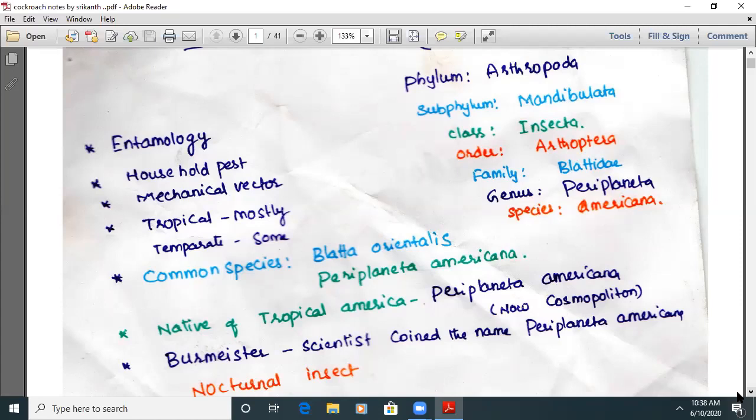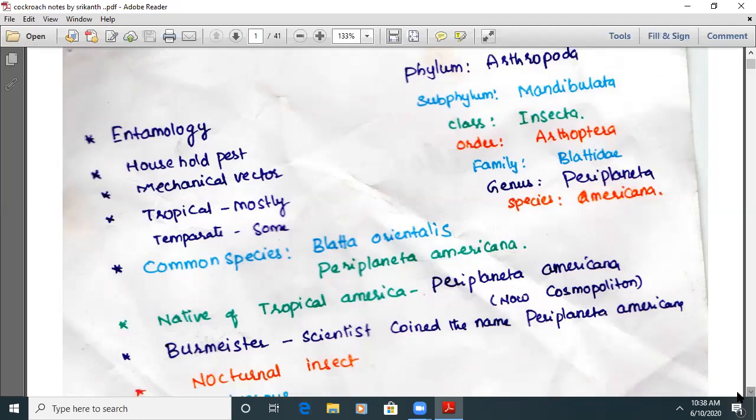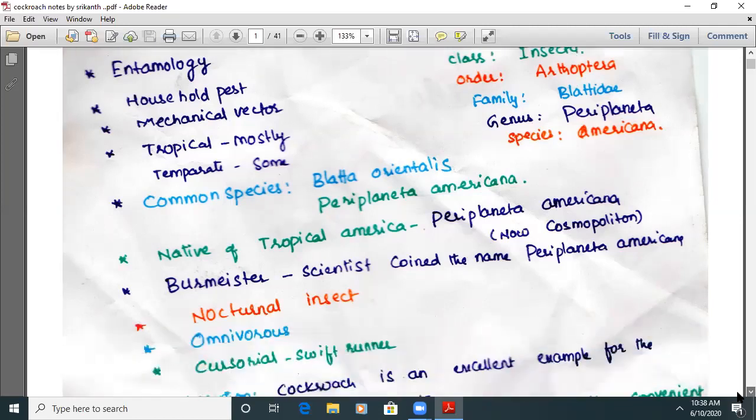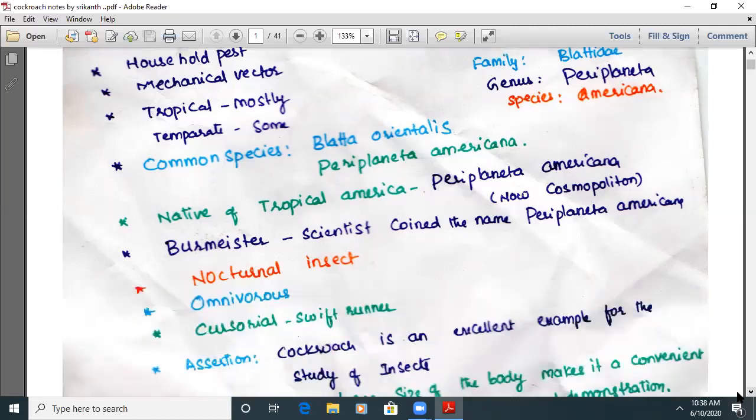Cosmopolitan in distribution. What I mean is, it is there worldwide, but mostly we can see it in the tropical regions. The common species of cockroaches are Periplaneta americana, and along with that we'll find Blatta orientalis. Along with Blatta orientalis, Periplaneta americana is very common. When it comes to Periplaneta americana, the hero of the chapter, it is completely explained.